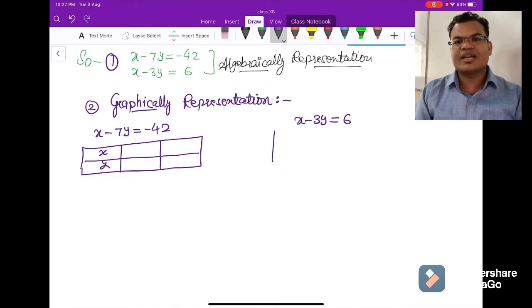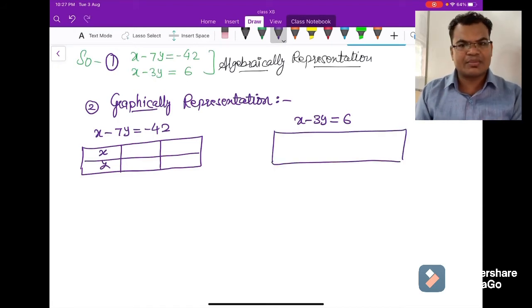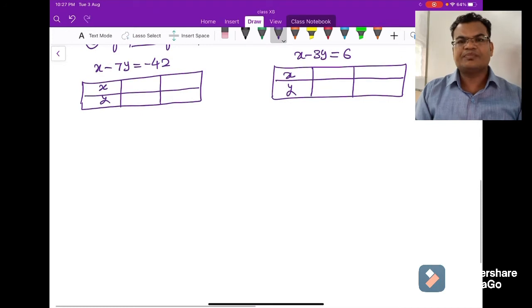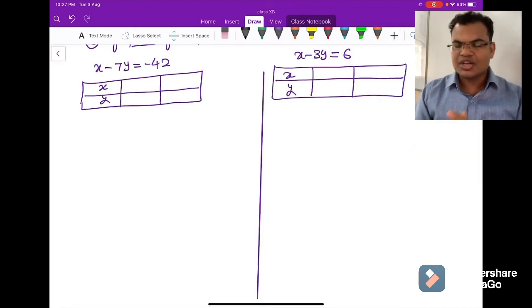Similarly, for x minus 3y also we will repeat the same thing. We will make one table. We will put the values here. We will find the values of x and y. And then after completing the table, we will plot the points, or the solutions, on the graph. Right, let's start now how to find the solutions.